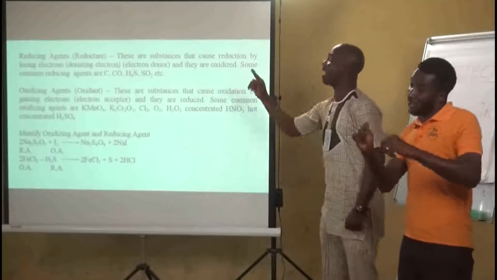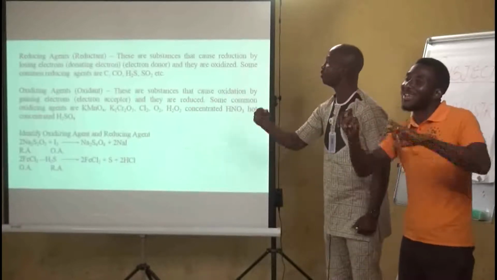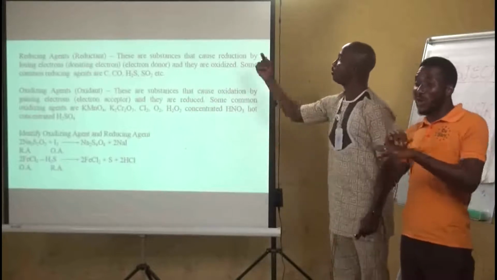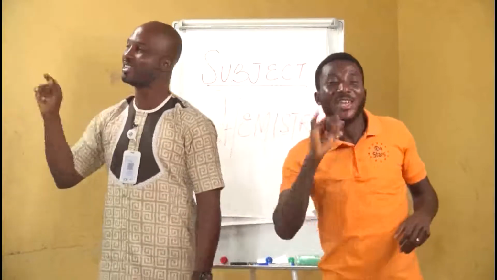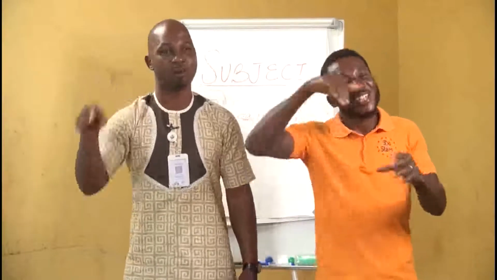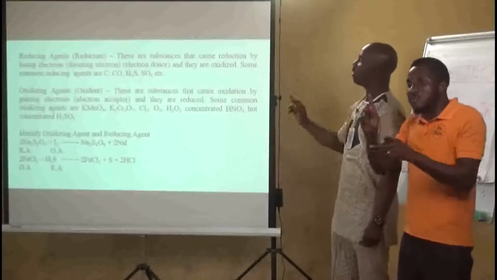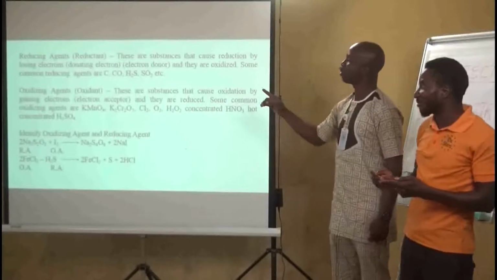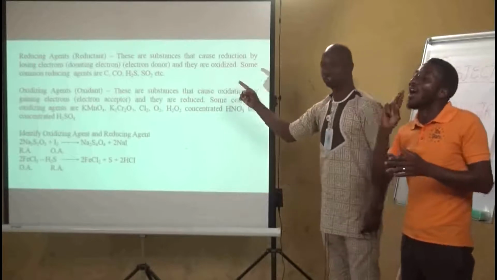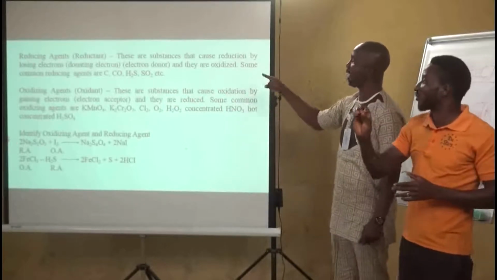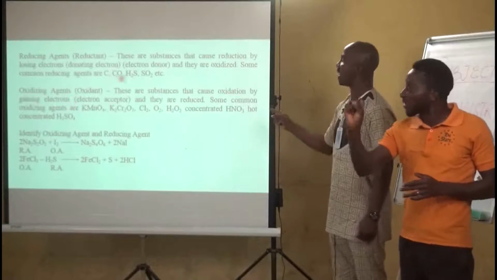So we refer to them as electron donors. They are oxidized in the process. It's important that you know that they are oxidized in the process. Some very common reducing agents are coke, which is carbon, carbon(II) oxide, CO, hydrogen sulfide, sulfur(IV) oxide, just to